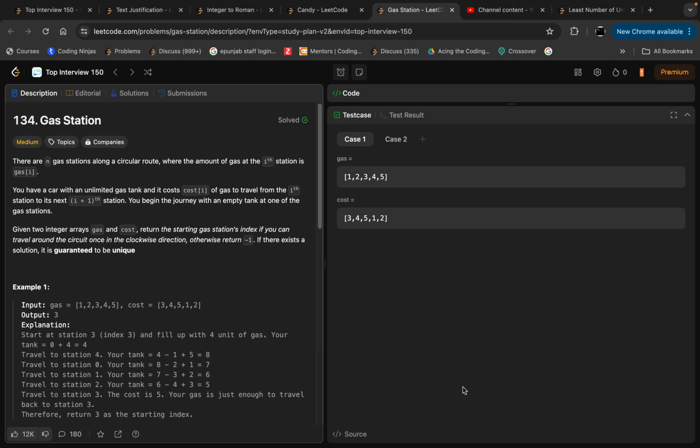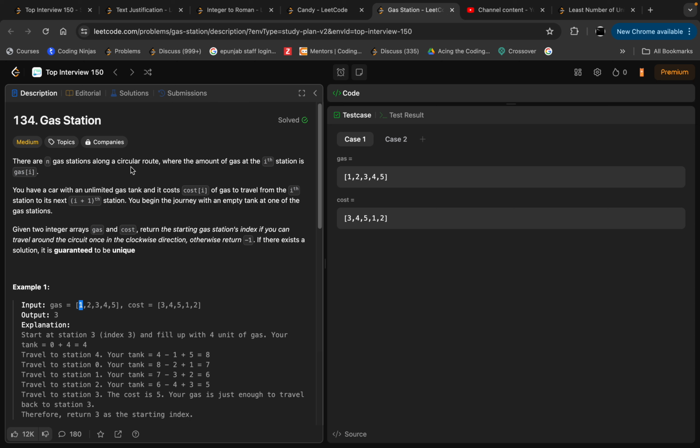Today's question is gas station. So let's go through the question and then discuss the intuition and the approach behind it. There are n gas stations along a circular route where the amount of gas at the ith station is gas[i]. So we are given an array of gas where the amount of gas at the zeroth index is 1, and respectively 2, 3, 4, 5 at indices 1, 2, 3, 4.